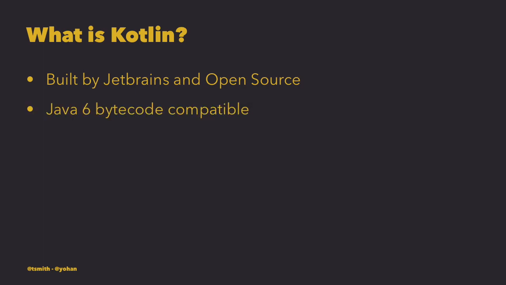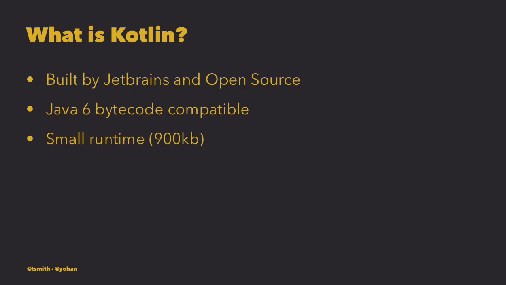If you've been living under a big rock, maybe you haven't heard of Kotlin before. But it's built by the JetBrains team, the same guys behind IntelliJ and Android Studio, and it's completely open source. It's designed with mobile first in mind, with Android developers being a large target audience. And because it's designed to work 100% with Android, the bytecode generated by Kotlin is completely compatible with JVM6.